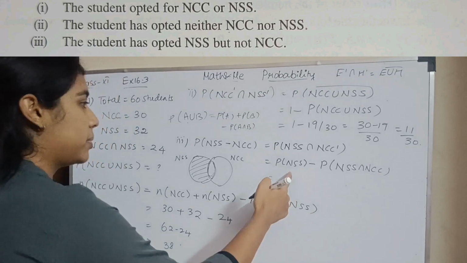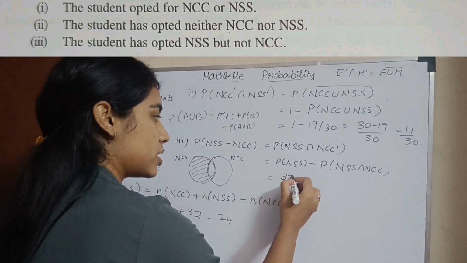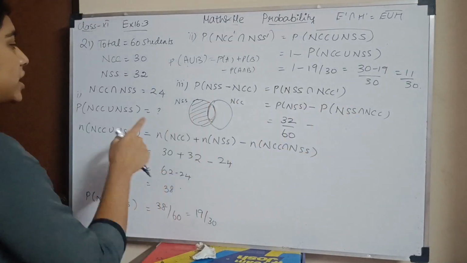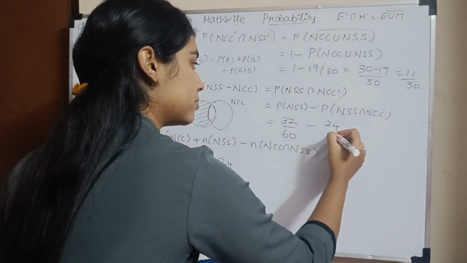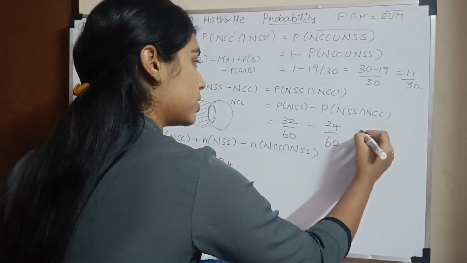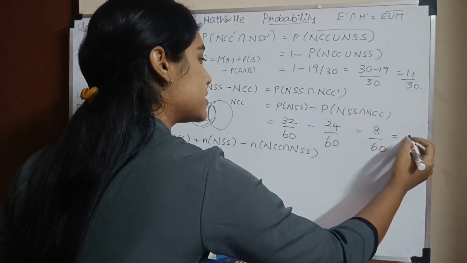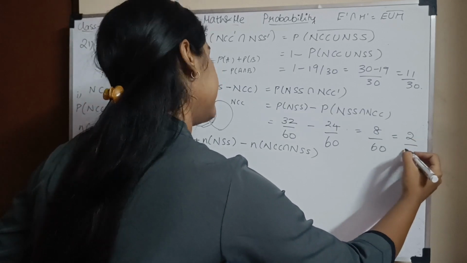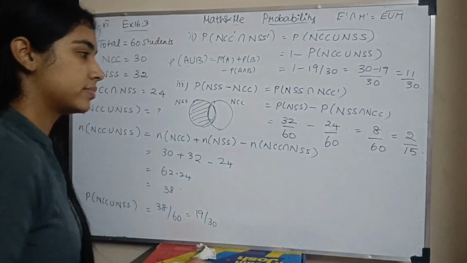Okay, so probability of NSS is 32 divided by 60. So it is 32 divided by 60 minus the probability of their intersection, 24 divided by 60. So it will be 8 divided by 60, which is 2 by 15.